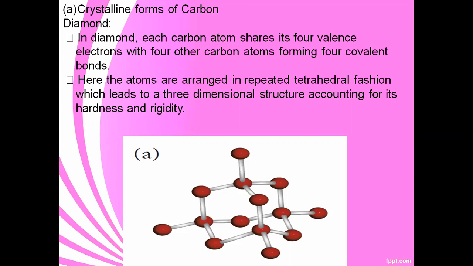Why is diamond hard? Because it is a 3-dimensional structure, so it has very high hardness and rigidity. In diamond, the atoms are arranged in a tetrahedral manner. So these are the crystalline forms of carbon.